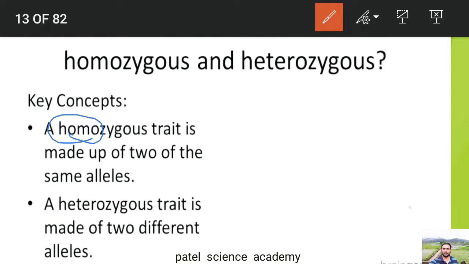This is one of the examples of the homozygous breed. Two capital T's are responsible for the tallness, and another example is dwarfness, meaning the shortness of the plant. For that dwarfness, the plant has small t. These two small t's are one pair of the homozygous allele which is responsible for this dwarfness.